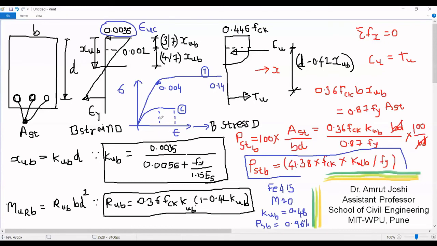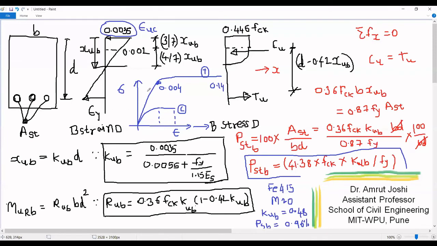And from the range 0.002 to 0.0035, the resistance or the stress remains constant. Whereas for steel, for a large range from 0.004 till 0.14, the stress remains constant.